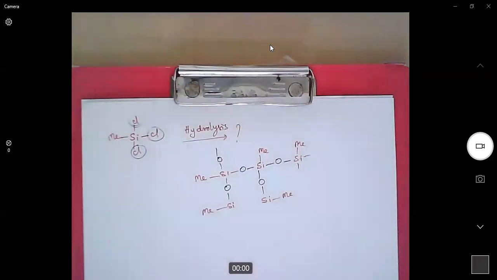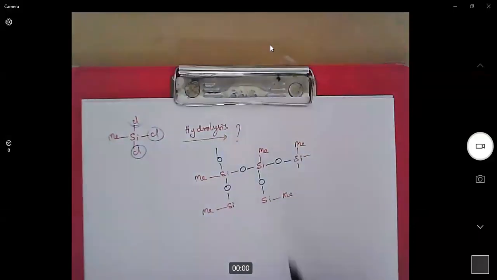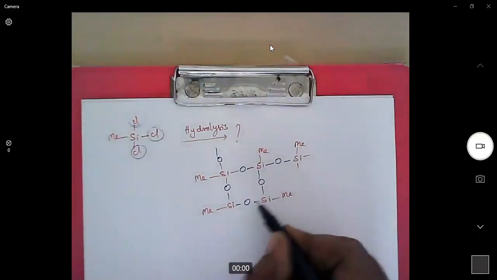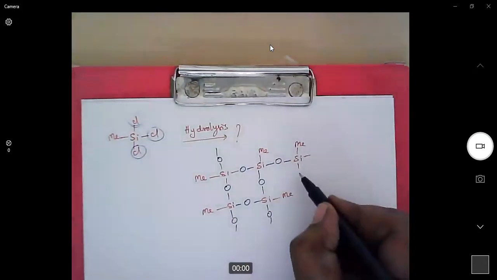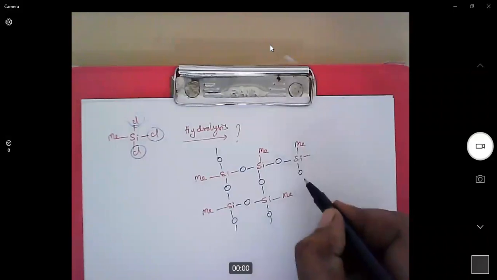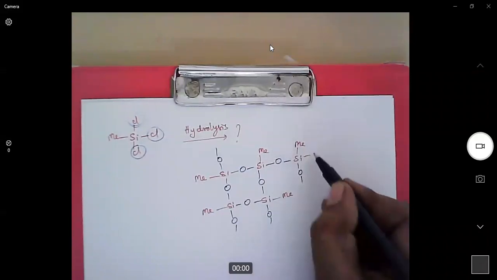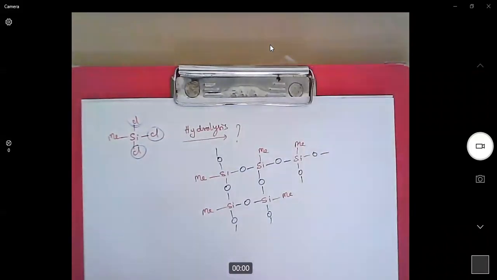It is just a model compound. You can take the structure. So this is a complex cross-linked polymer.